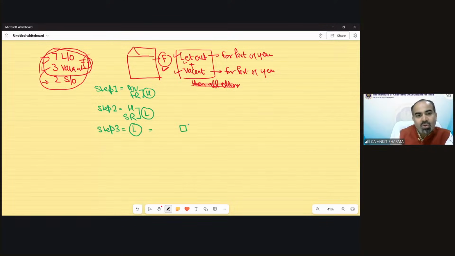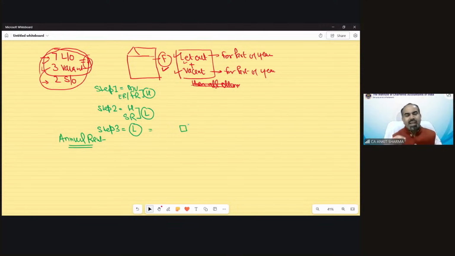Now this lower value needs to compare with some other value. And what is that value? This is very interesting. In case D, E and G, there is actual rent received. We call it ARR. Again, the FRER concept would be there also, no problem. Okay, it is same. Expected rent is there. But in step number 3, in case of vacant property, we need to calculate not actual rent received. We have to take annual rent in place of actual rent received.